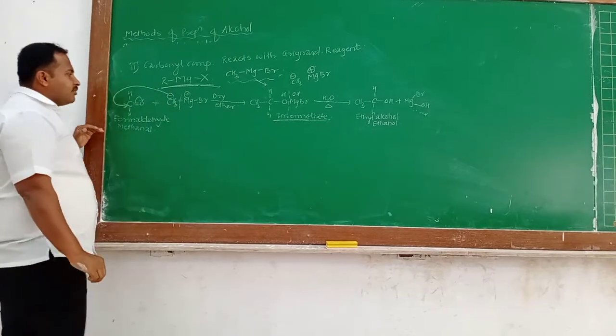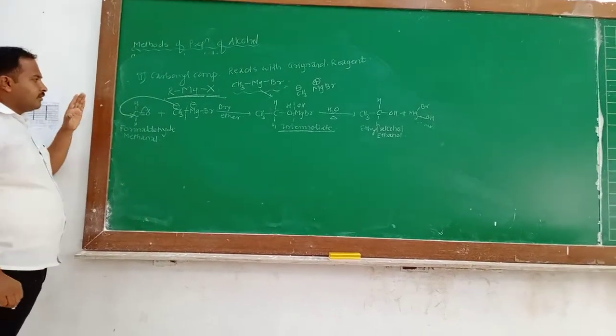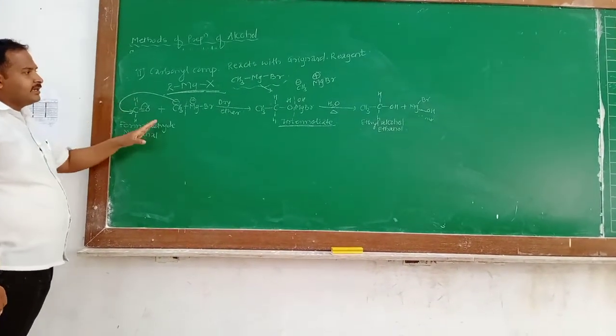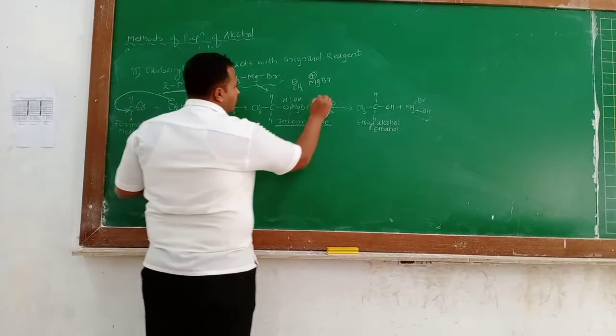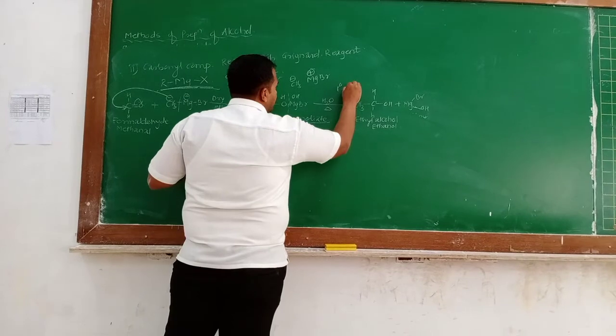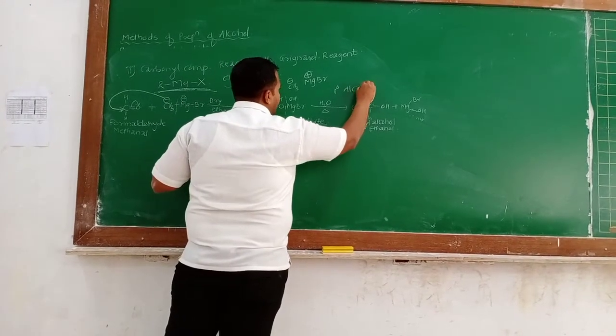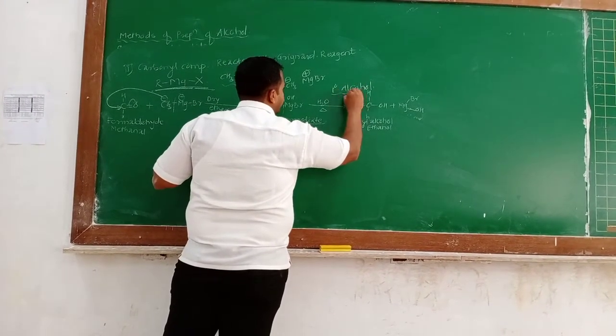Okay students, keep in mind this important reaction: formaldehyde reacts with the Grignard reagent to form a 1 degree alcohol.